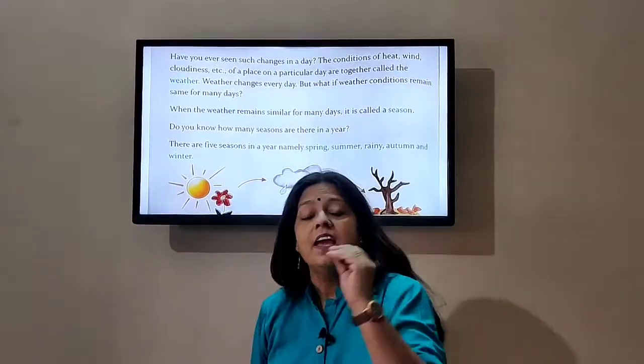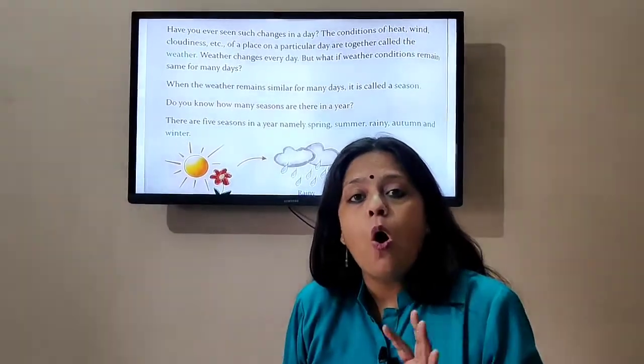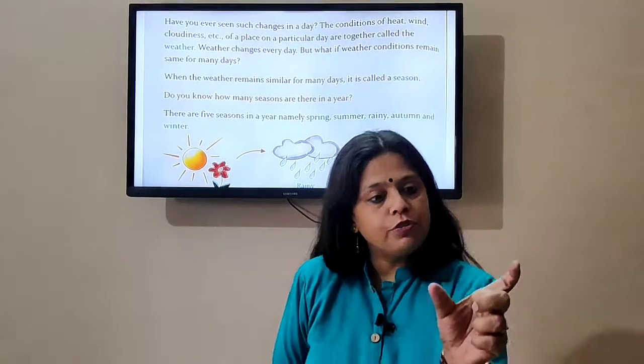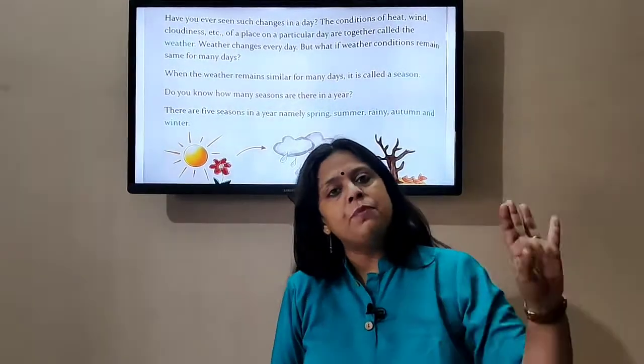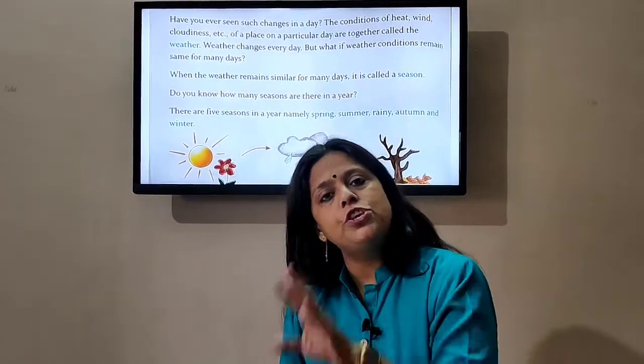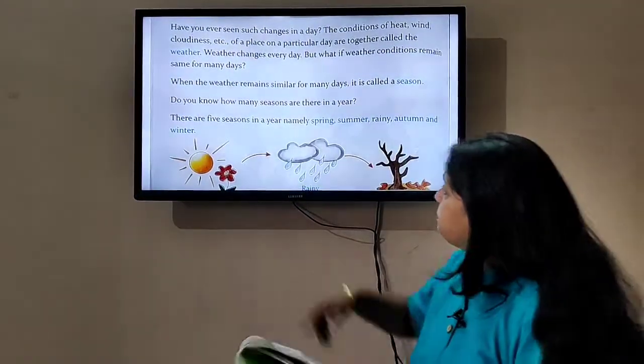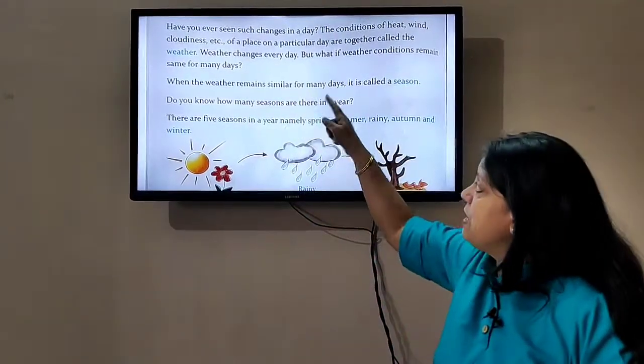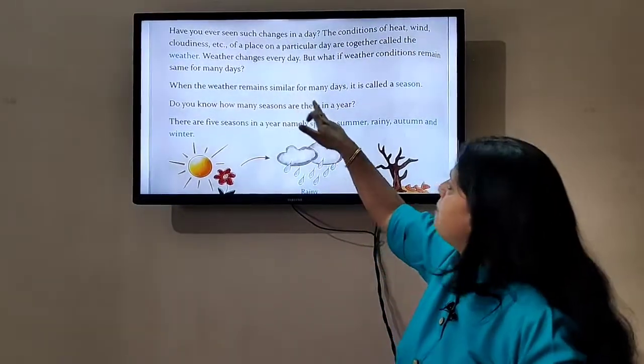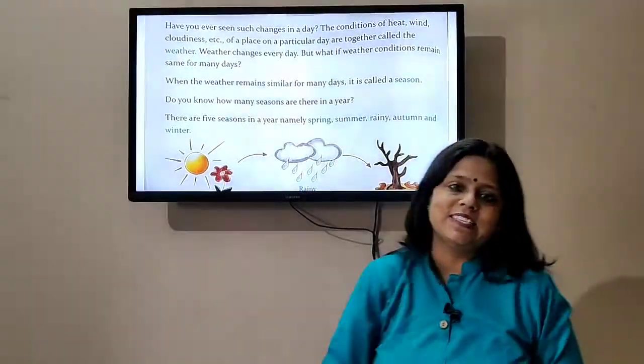If I say that in Jodhpur it is very hot these days, that means for many days together the temperature in Jodhpur was hot, above 40 degrees. When weather remains the same kind for many days, it is called season.